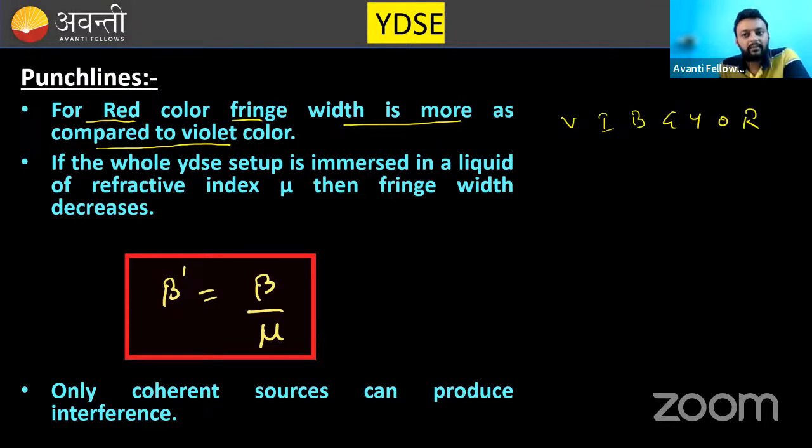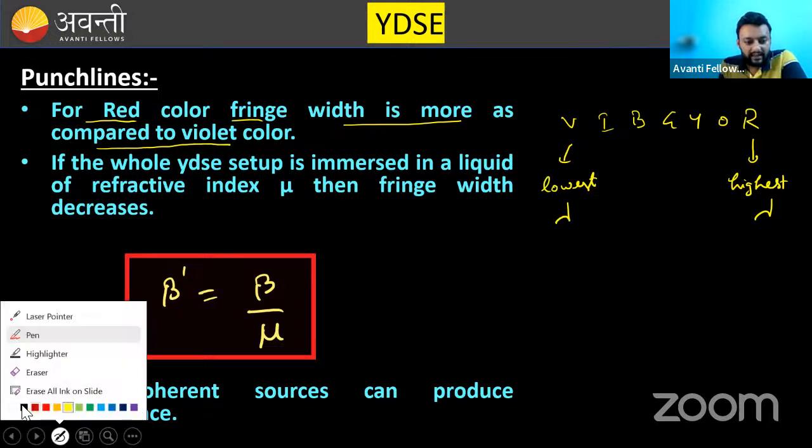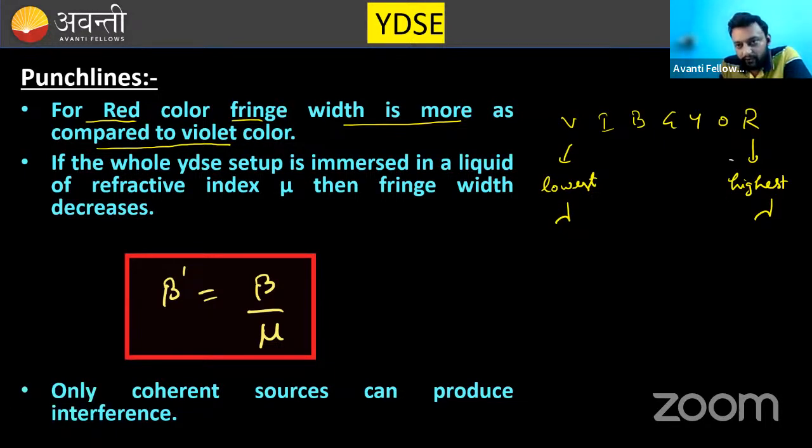Out of this spectrum, red color has the highest wavelength. Red has the highest wavelength and violet has the lowest wavelength. I think at this point you know that. Now, if I move from red to violet, the wavelength decreases.